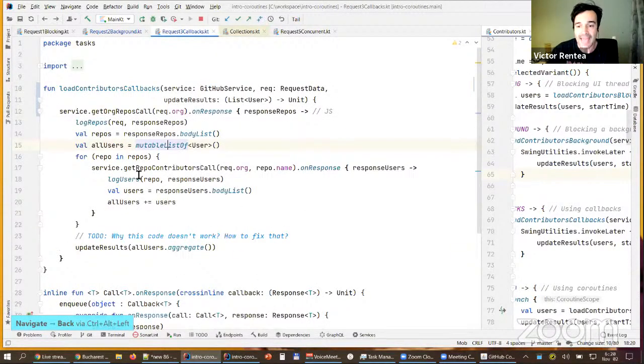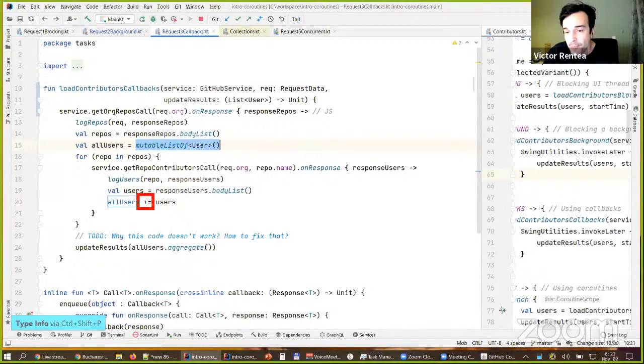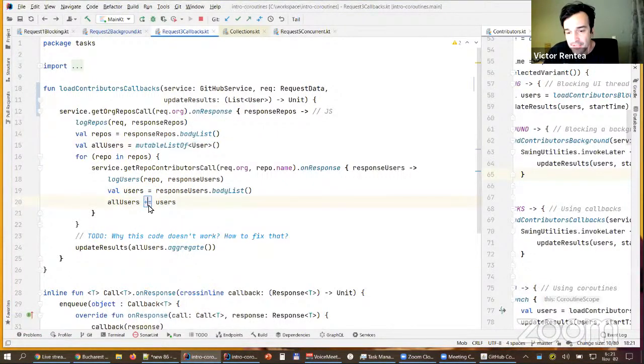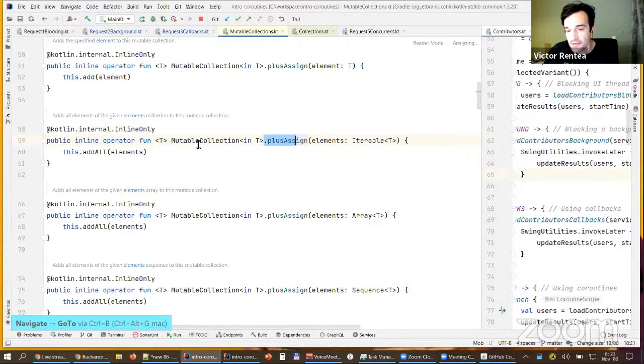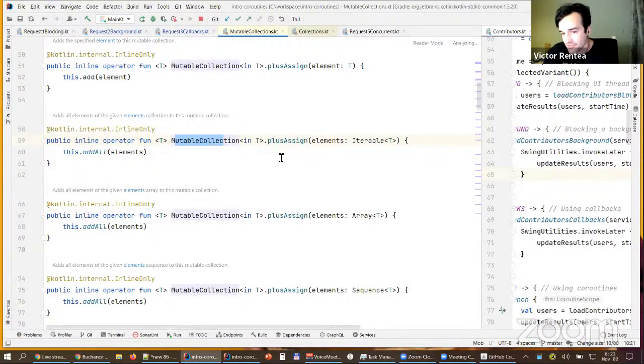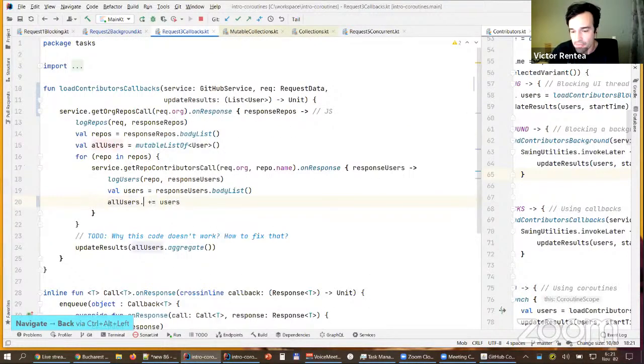Good. And then this mutable list in Kotlin overrode this operator. allUsers plusEquals is an operator which basically enhances any mutable collection, doing addAll. So this in a Java world would be allUsers.addAll, but written in a fancy style. I think this actually compiles, right?